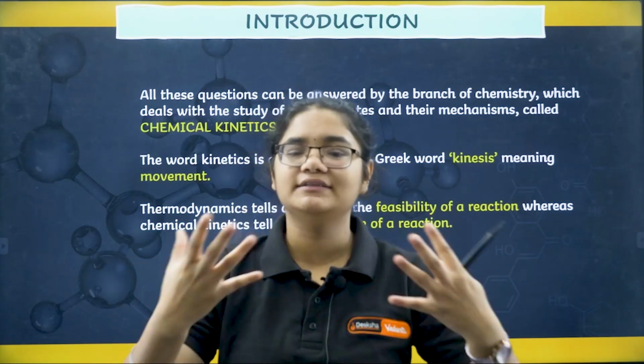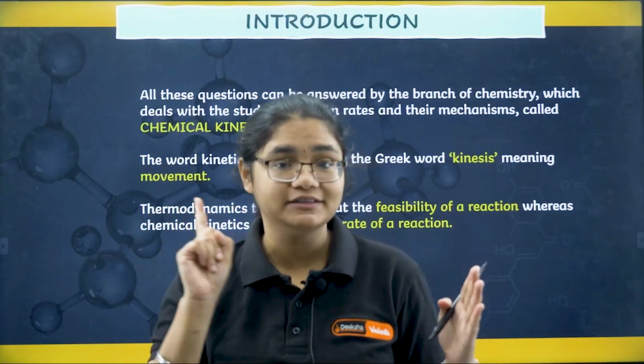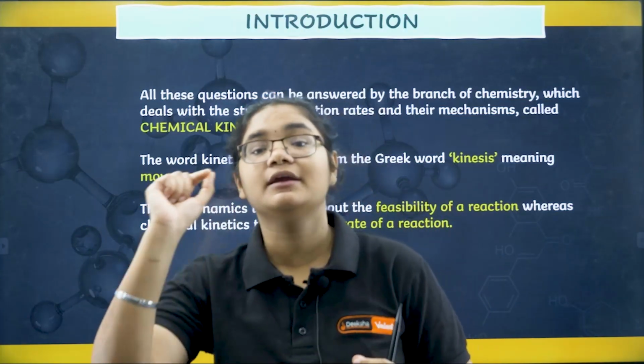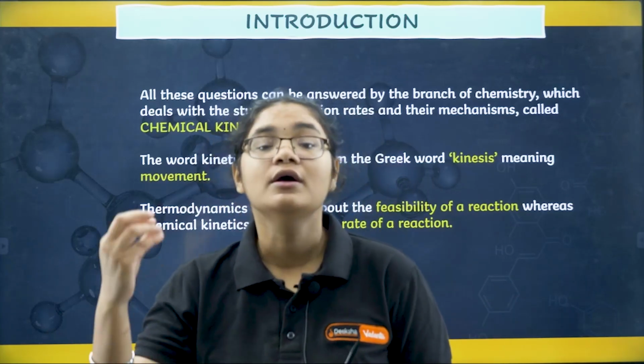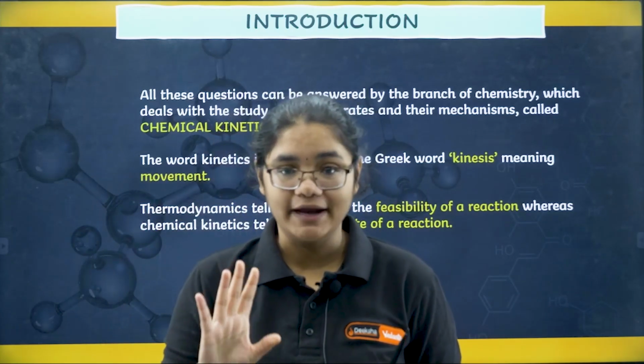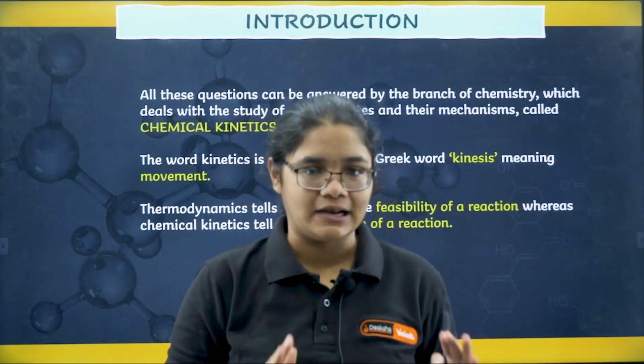Now let me give you a very simple example. Thermodynamics tells us that diamond can be converted to carbon or graphite, right? That is possible, or the reaction is feasible according to thermodynamics.